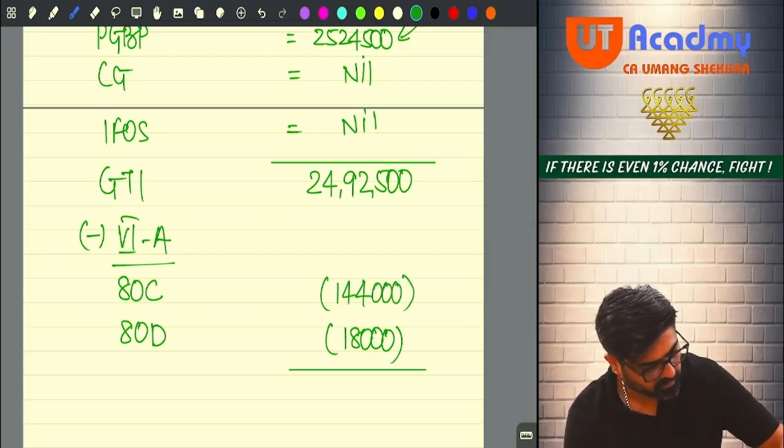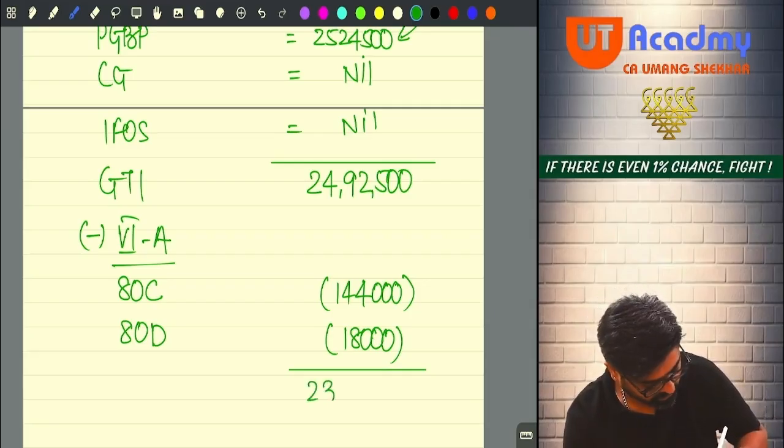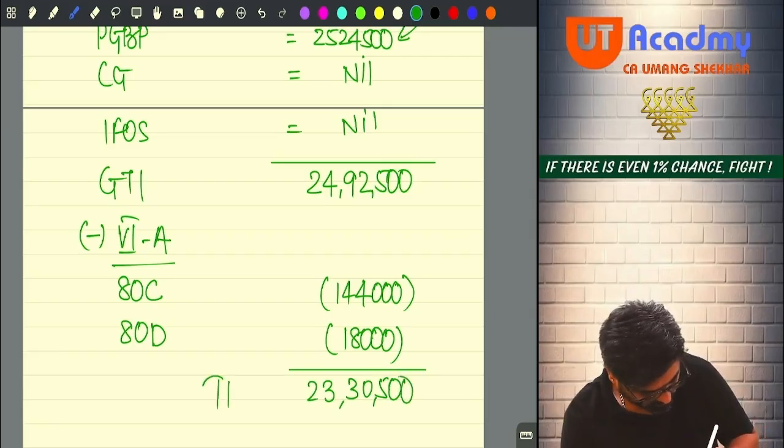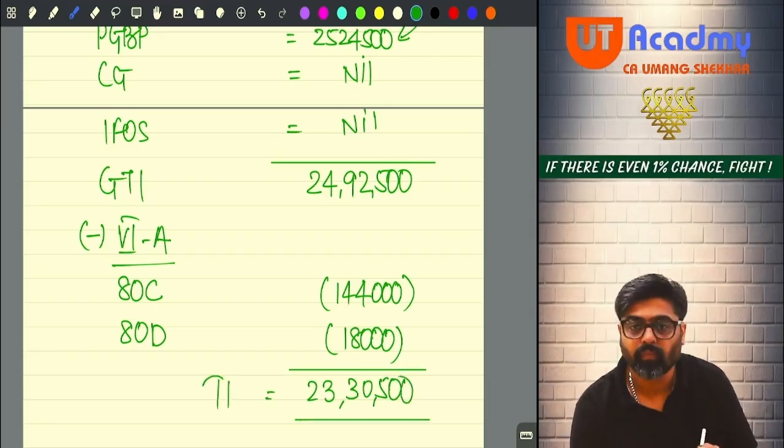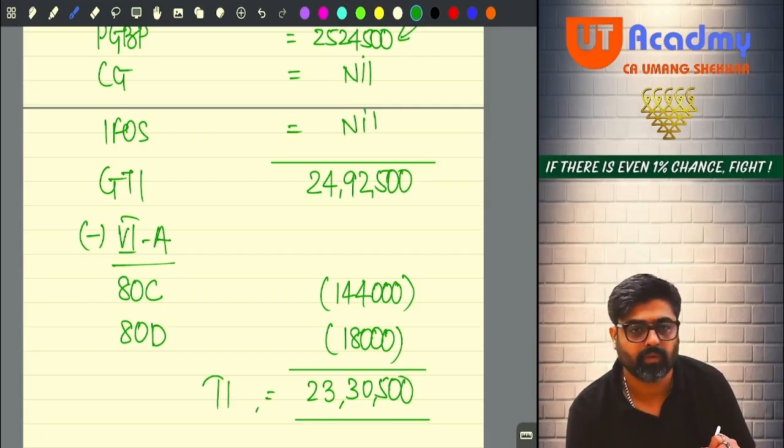Reduce this. 24,92,500 minus 1,44,000 minus 18,000. You are getting 23,30,500. This is your total income. This type of question will come in the exam for 15 marks. Got it, sir?